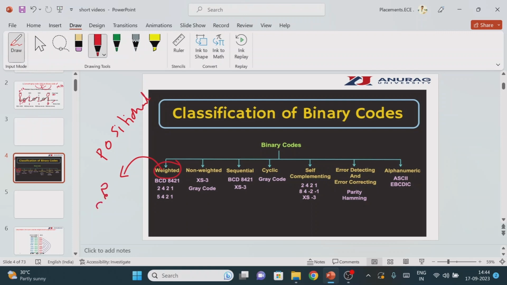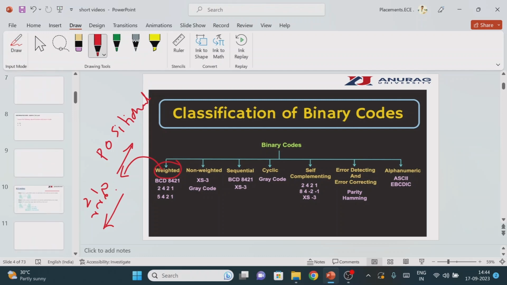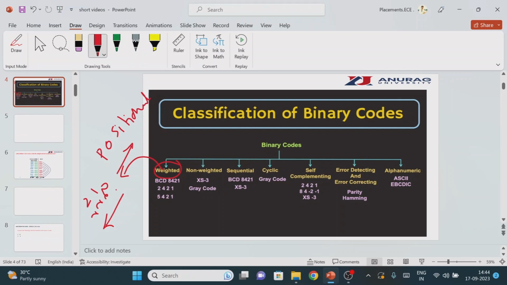If you are applying r power 0, r power 1, r power 2 for the integer part, and likewise for the fractional part, if you use this method, then it is called the weighted binary code. For 8421 code, we find out the positional weight, so it is called the weighted binary code. What is the meaning of non-weighted binary codes? If you are not applying any positional weight, then it is called the non-weighted code.